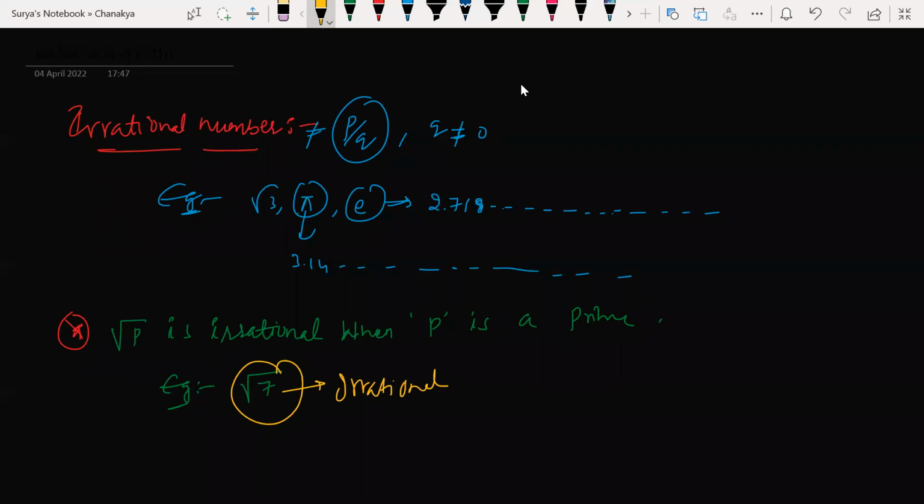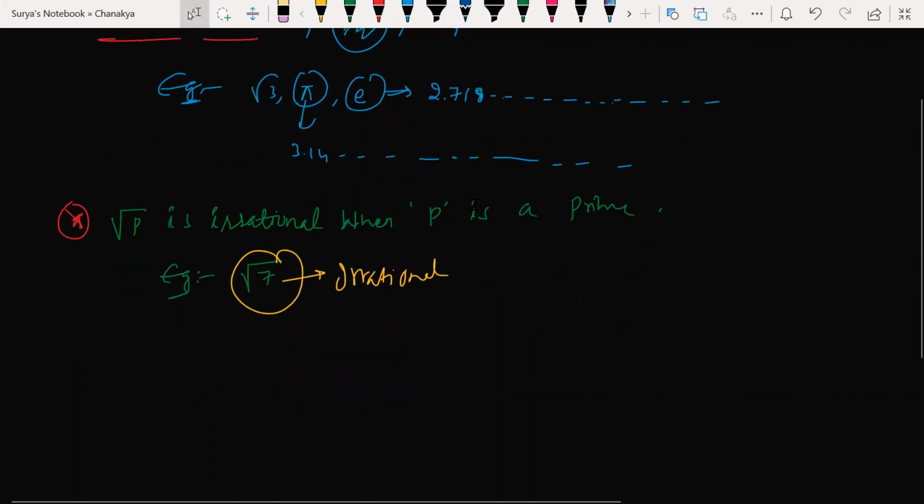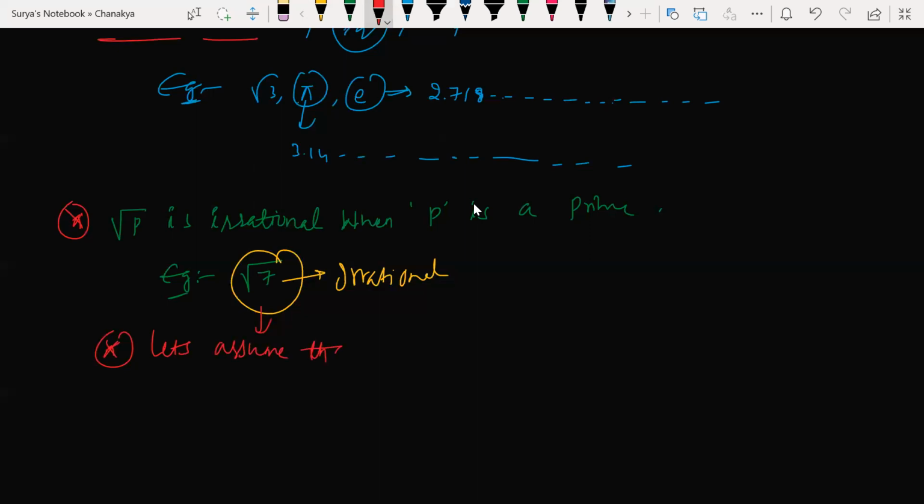So all prime numbers are irrational numbers, sir? Yes, all the prime numbers are irrational numbers, meaning their square roots. Now, how can you say this? How can you prove this? Look at this. For suppose we assume this is a true statement. Let's assume root 7 is equal to p by q.